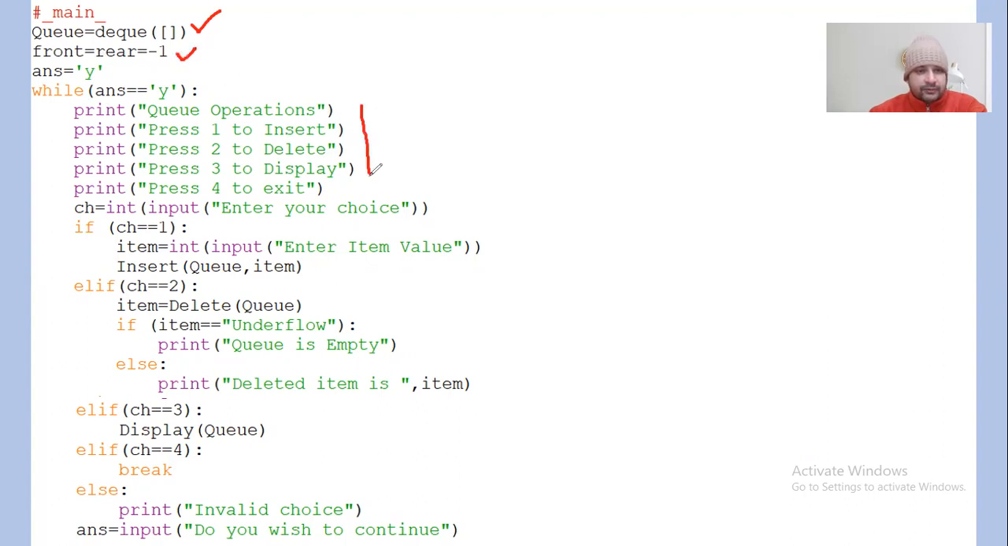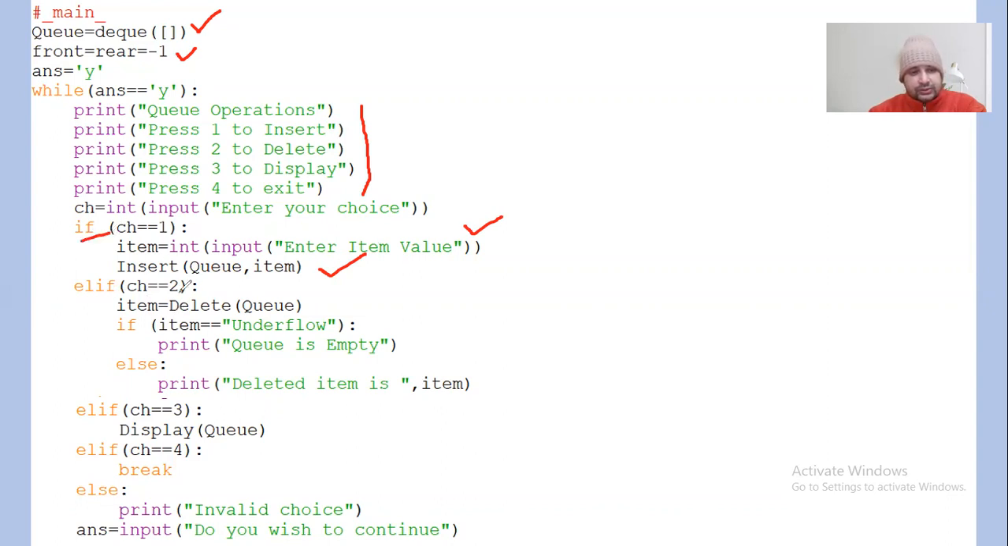Initially, you give options to the user: insertion, deletion, display or exit. According to the choice, if ch equal to 1, it will ask you to enter the item. You pass that queue and item to the function, and accordingly that item is going to be inserted into the queue. If it is not one, you go for the next one. Let's say you enter two. So the first condition will be false.